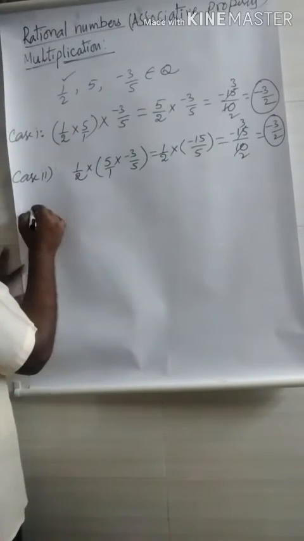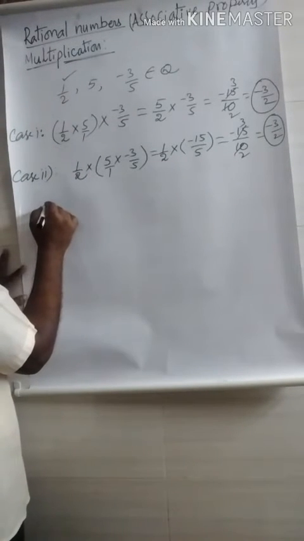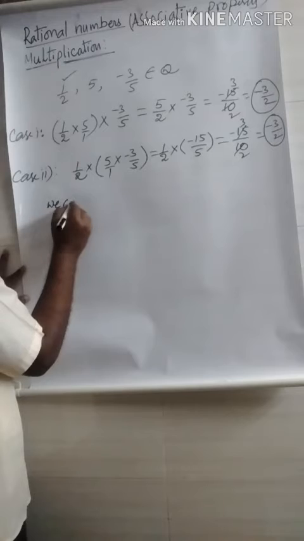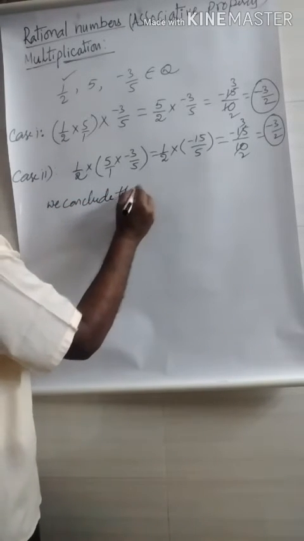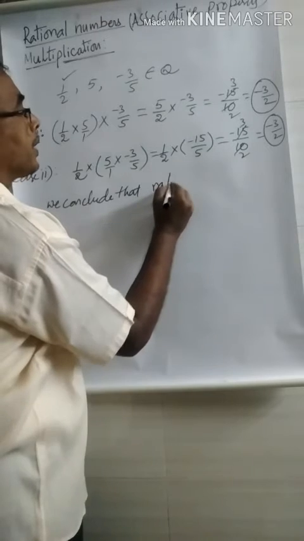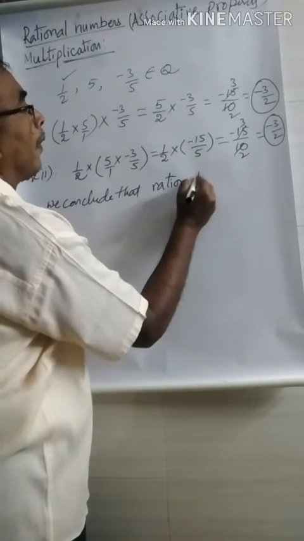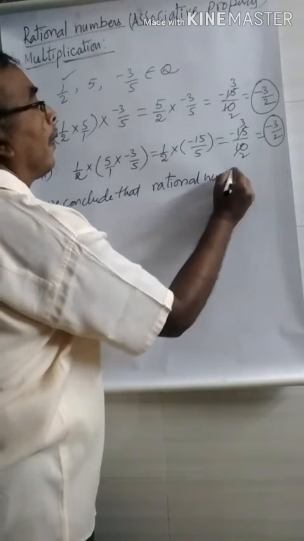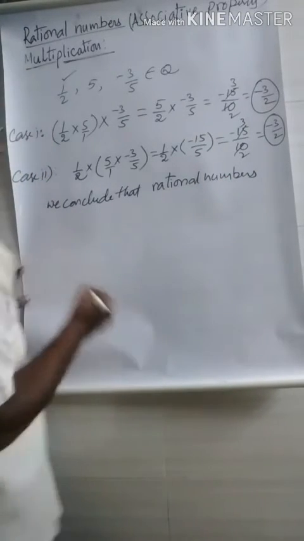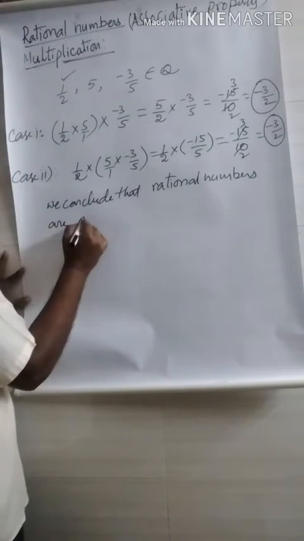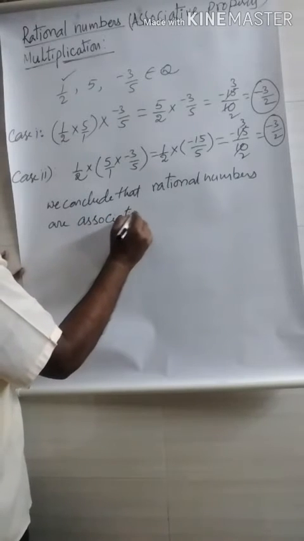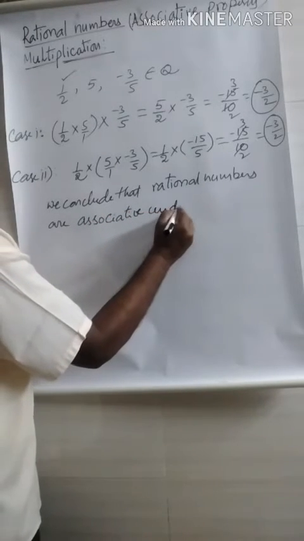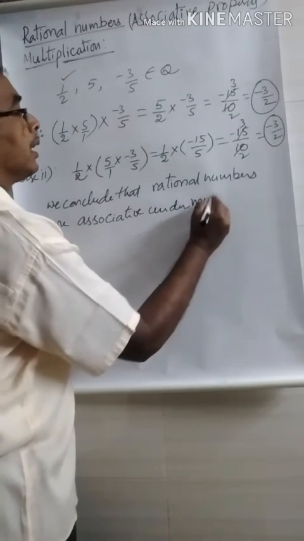Here we conclude that rational numbers are associative under multiplication.